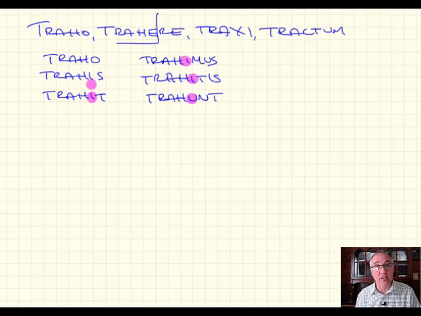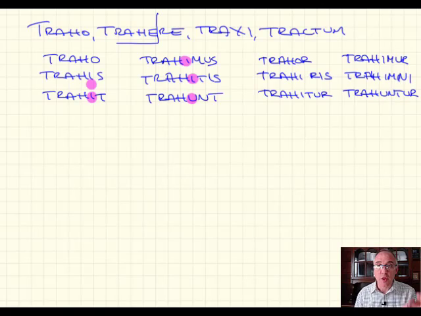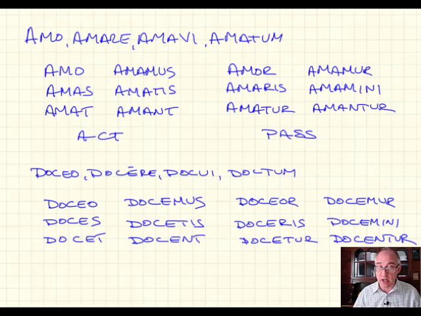In the passive voice, it's very, very similar. Trahor, no problem. Traheris, and we're going to talk about this in just a second. Trahitur, trahimur, trahimini, trahuntur. Very, very similar. On the one hand, in the active form, you put the active endings on, and on the passive form, you put the passive endings on, exactly like we did with amo and doceo.